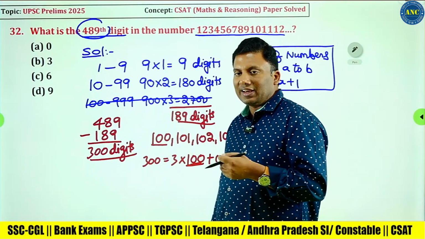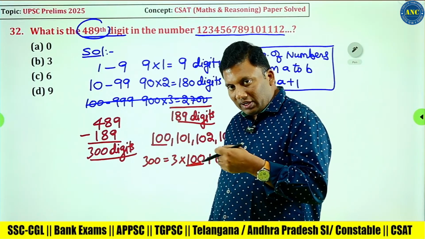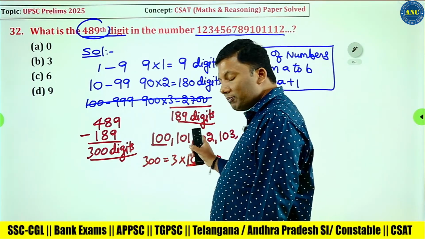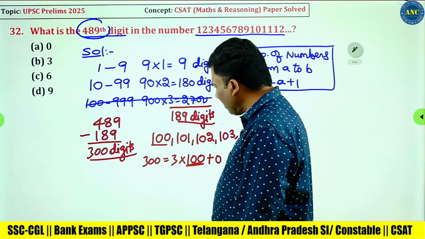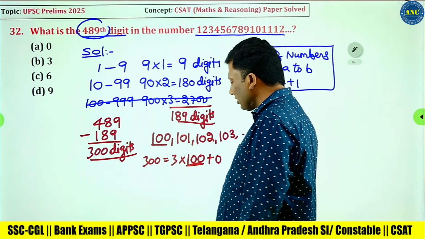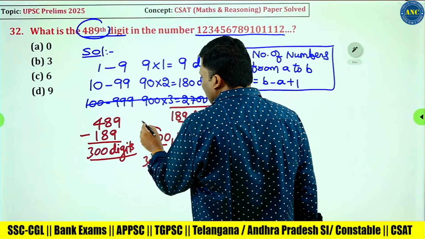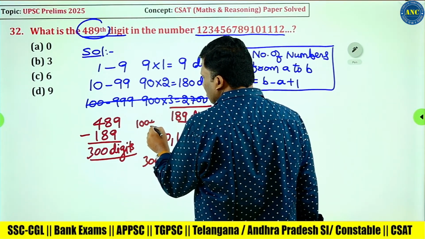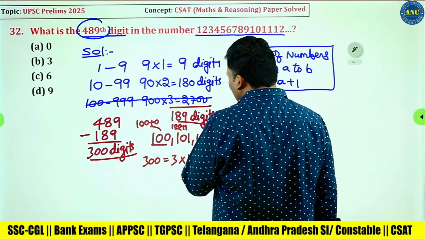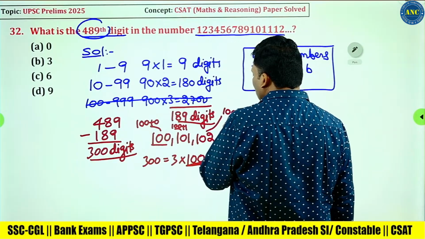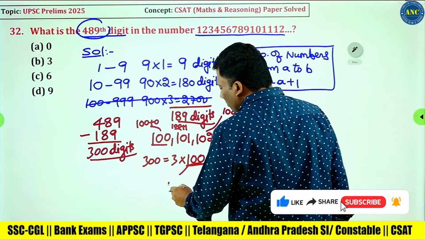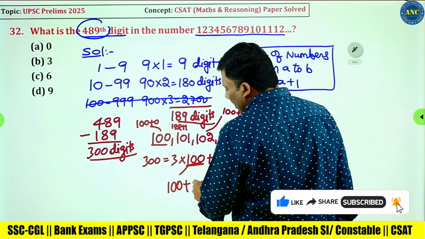After 99, that is 100, 101, 102, and so on, every number has 3 digits. Therefore, I wrote it as 3 into 100. This is the 100th group. First group is 100 plus 0, second group is 100 plus 1, third group is 100 plus 2, fourth group is 100 plus 3. The 100th group will be 100 plus 99.